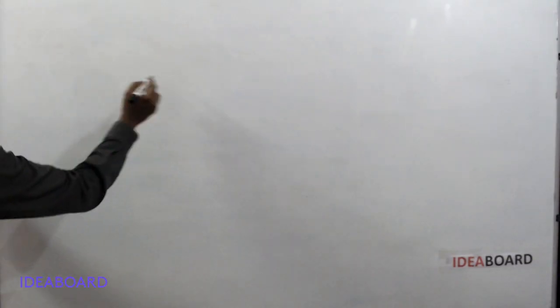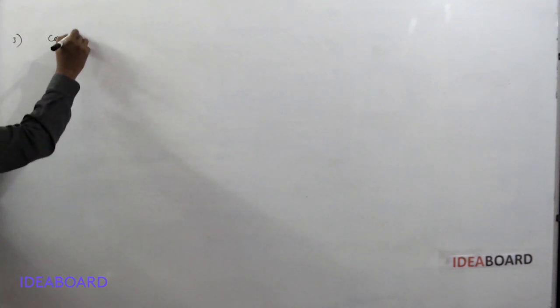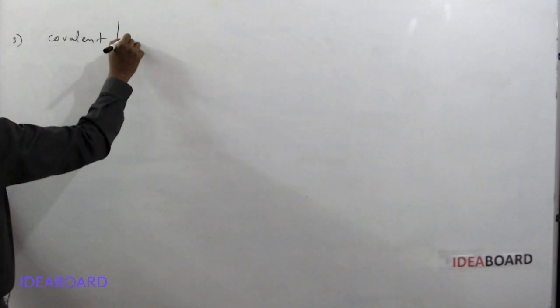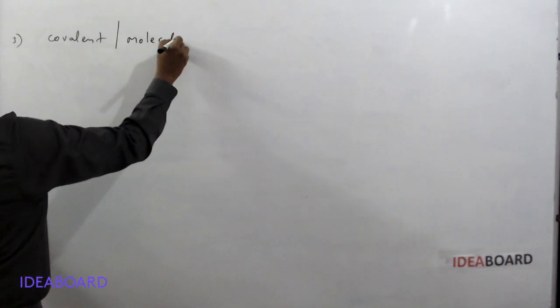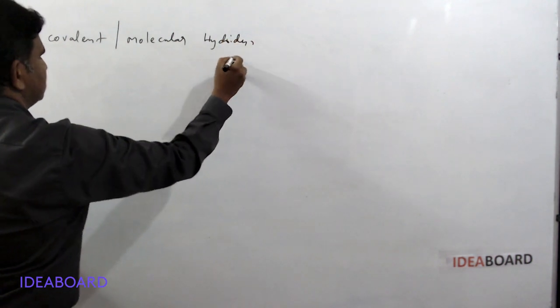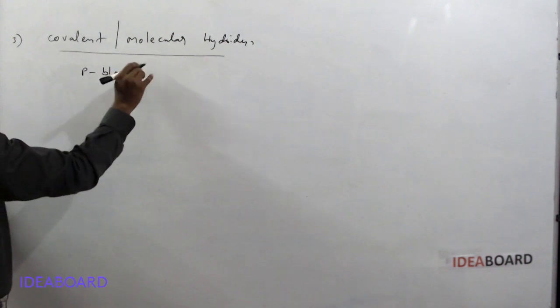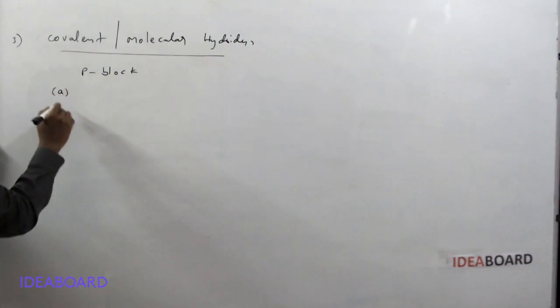The third type of hydrides is covalent hydrides, also called molecular hydrides, mainly formed by p block elements. In this there are three types.